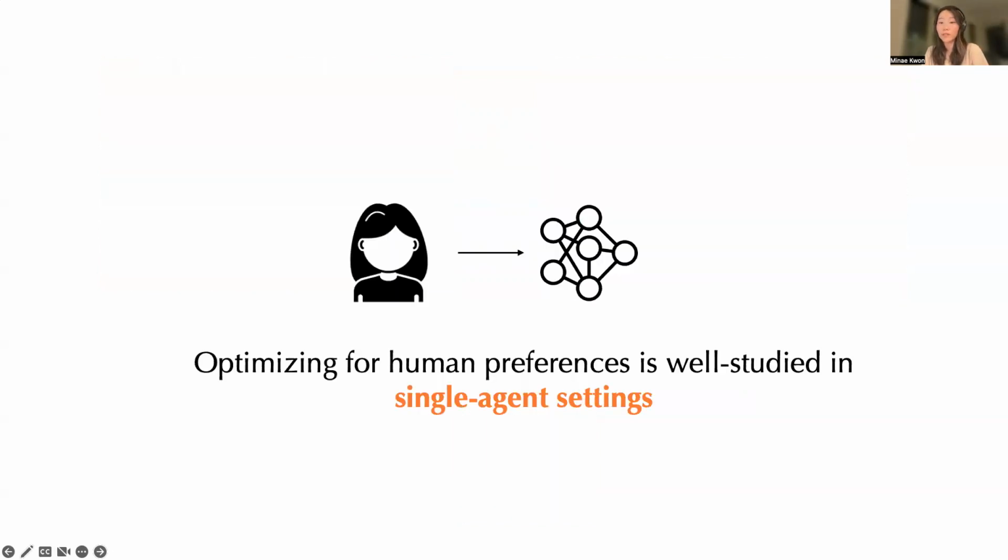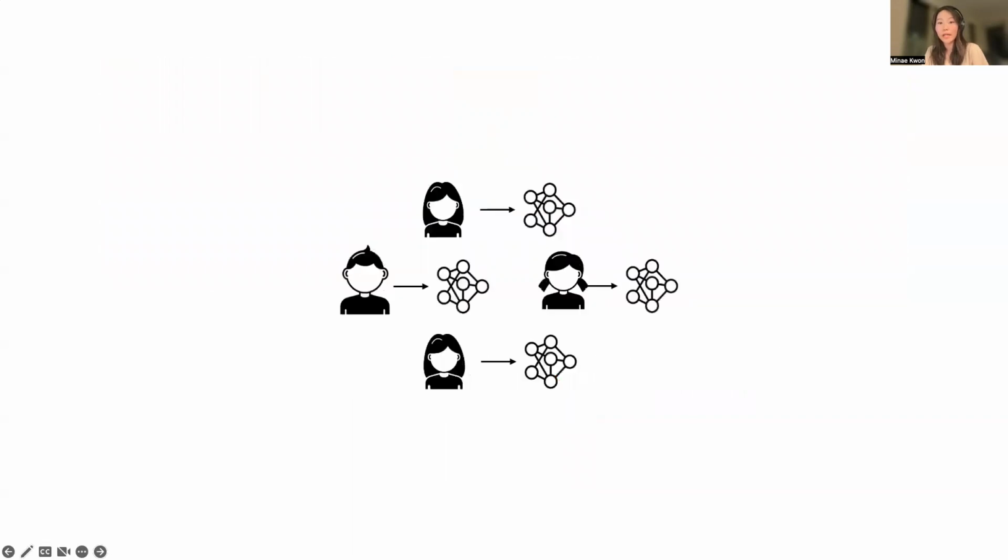So what happens if we scale this up? Now let's consider the scenario where you have a community of people who are each represented by their AI assistant, something like a hyper-intelligent Siri. Imagine that these assistants are all independently trying to optimize their humans' preferences. At first glance, this seems to be a straightforward, non-problematic scaling up of the single agent setting.